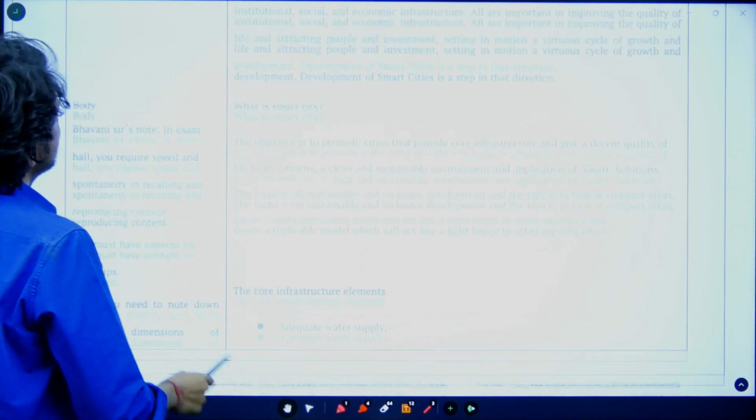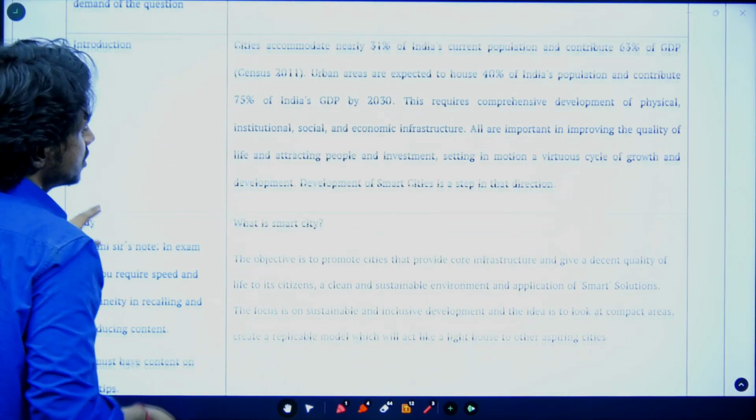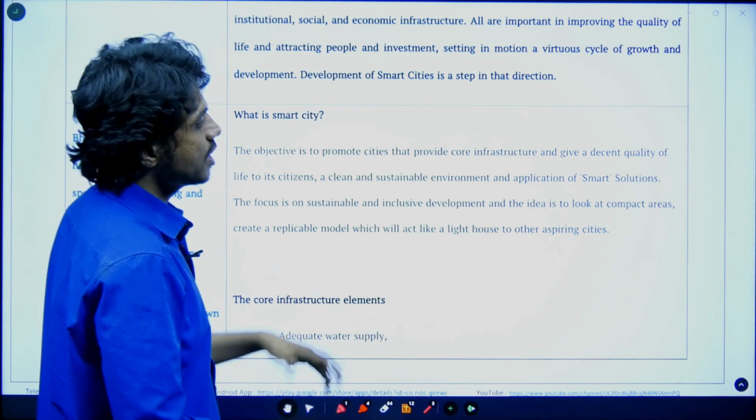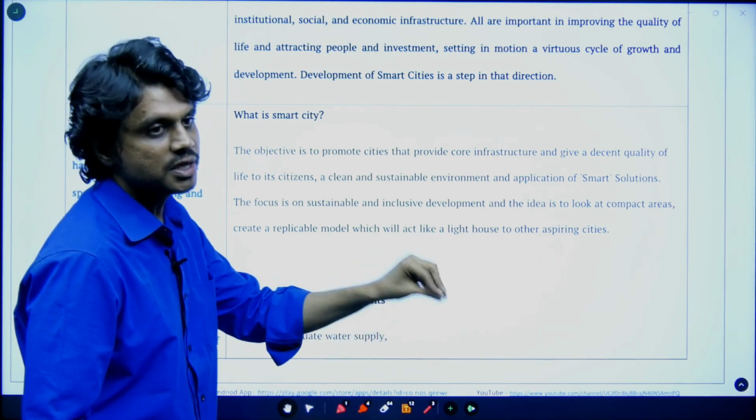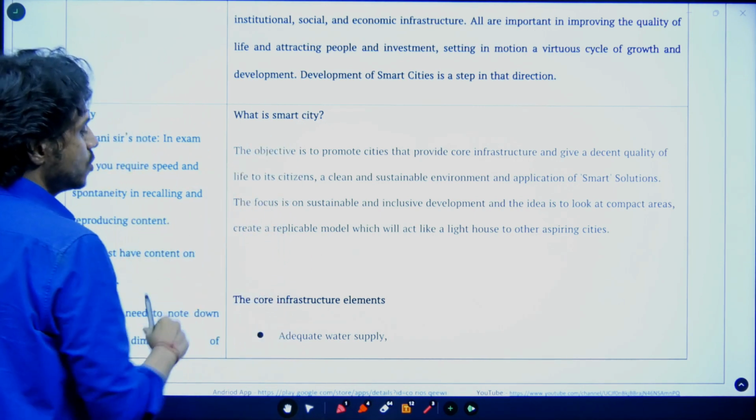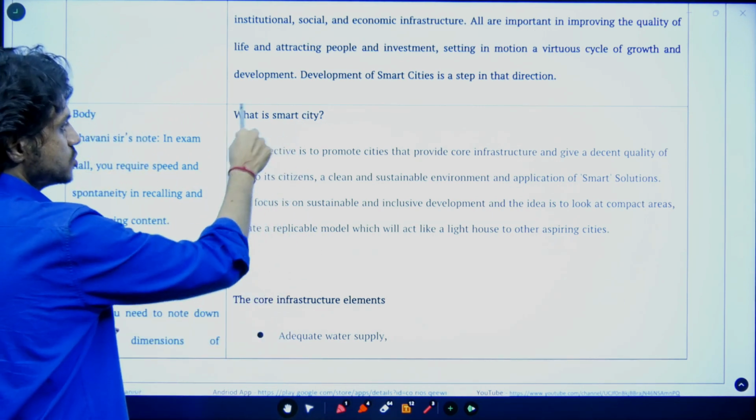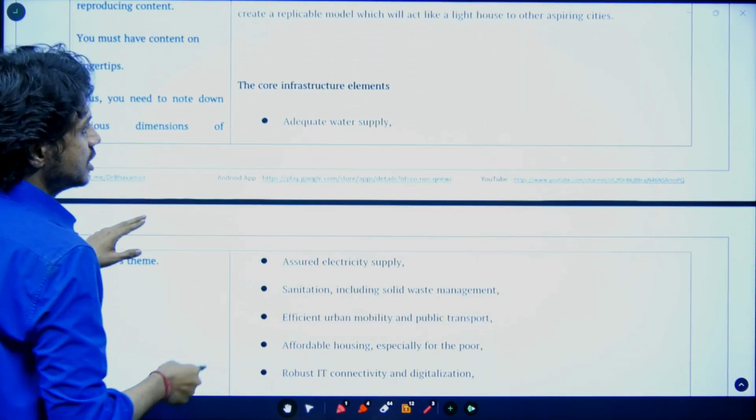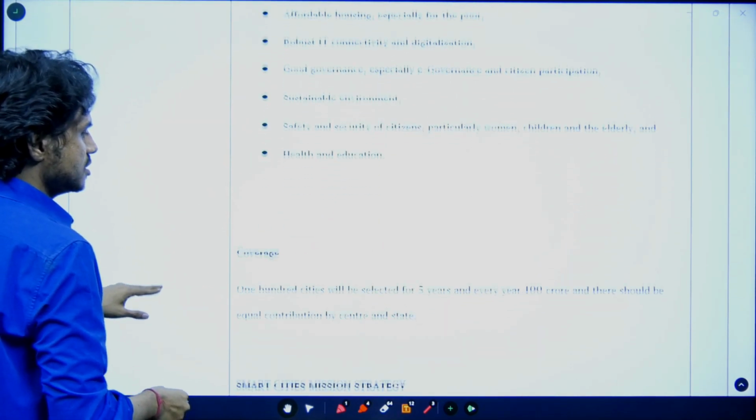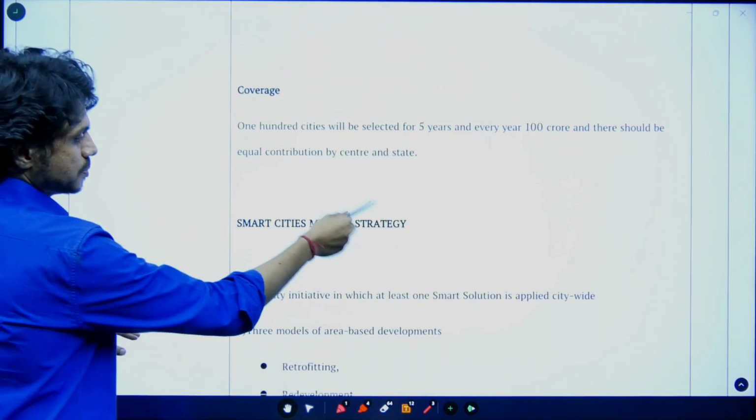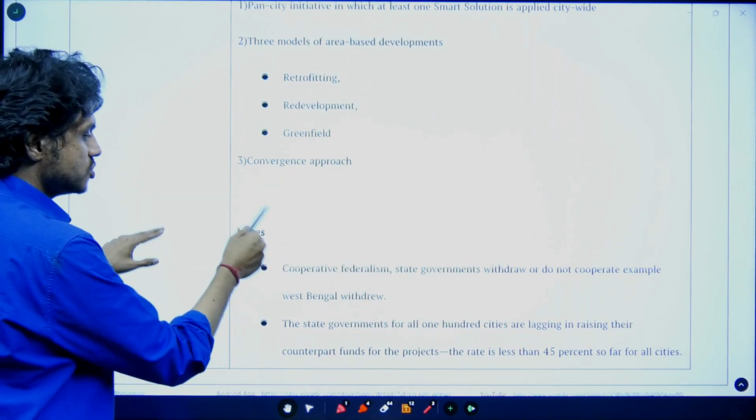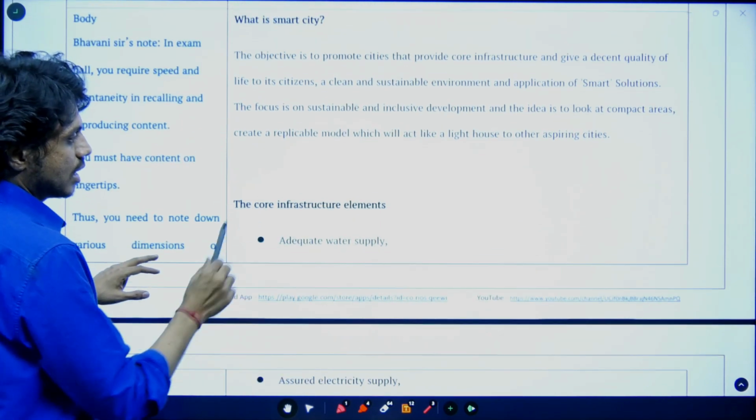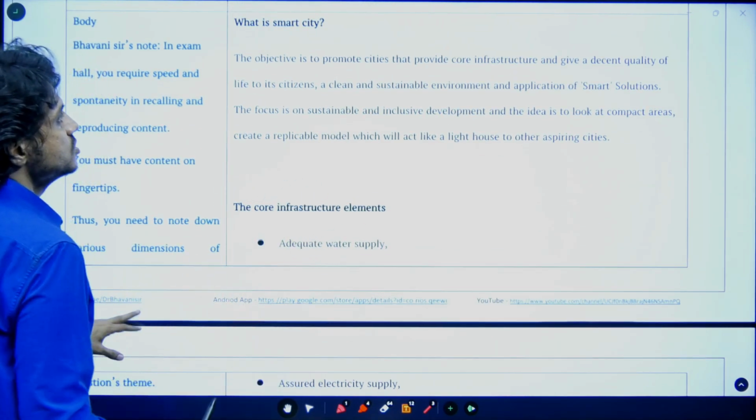Now since the question is to write a short note, there is always scope for you to bring different dimensions. Do not restrict yourself to a single dimension. This is an open-ended question. If it is an open-ended question, then you can cover what is a smart city, what are the different elements present in the smart city, what is the coverage, the smart city mission's strategy, and issues. So I have brought different dimensions that make the answer to the question very comprehensive in nature.